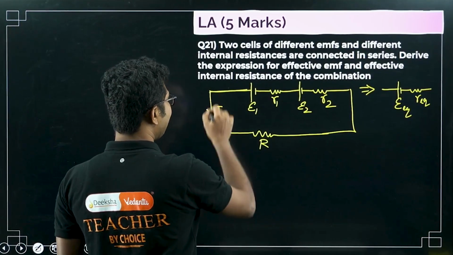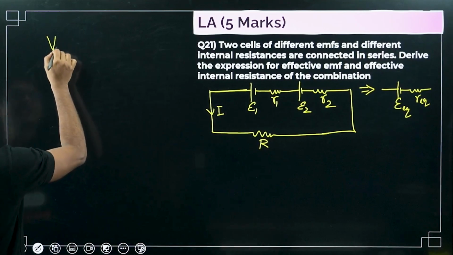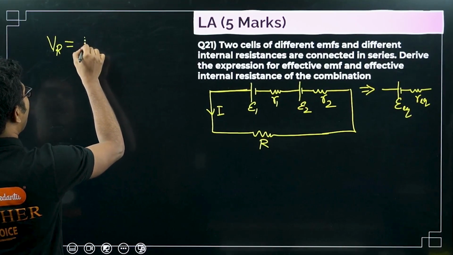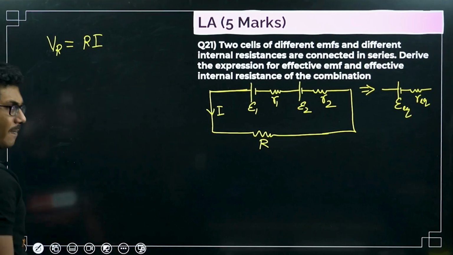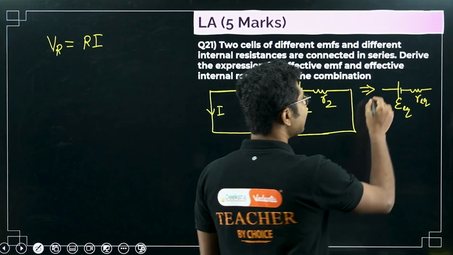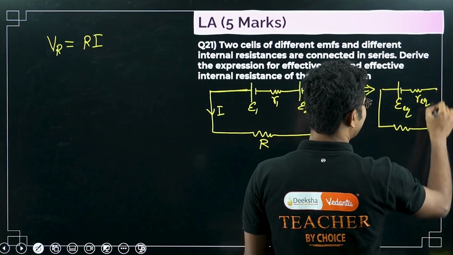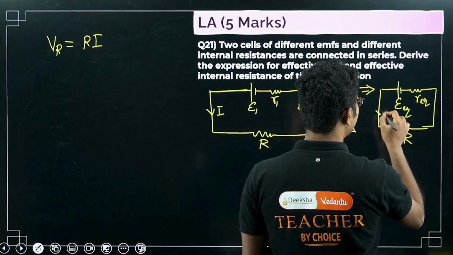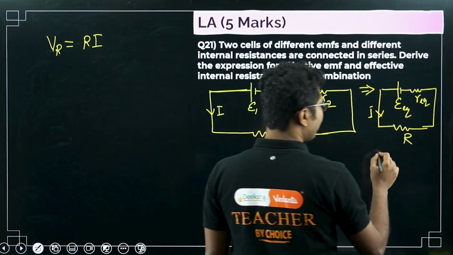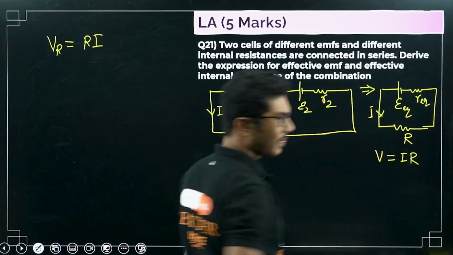What is the voltage drop across this resistance? Voltage drop across resistance VR is R times I. Now if you connect an equivalent cell across the resistor R, then also you should get the same current I, and the voltage drop should be I times R, right?